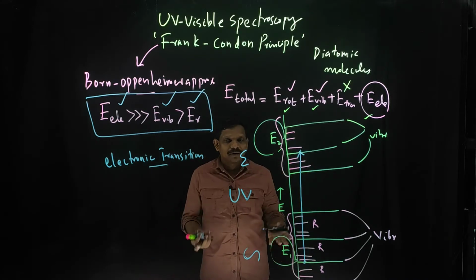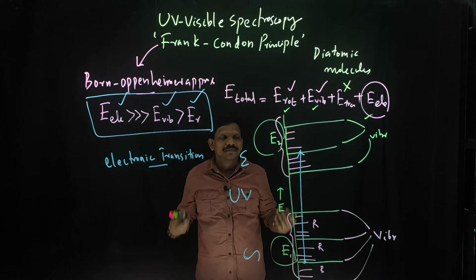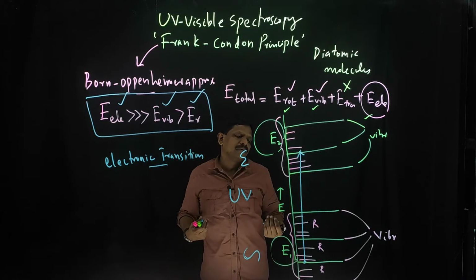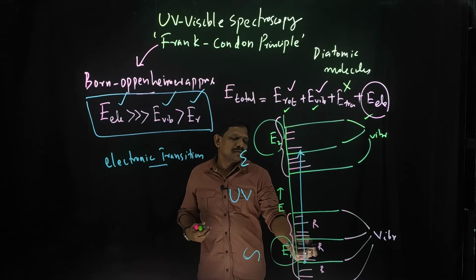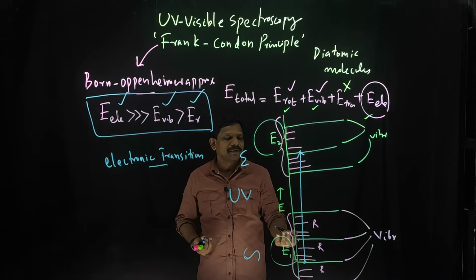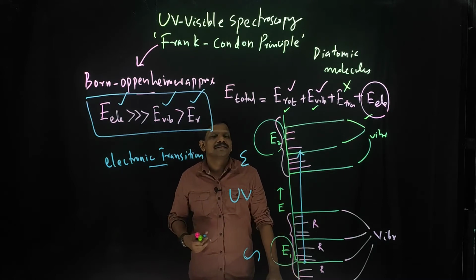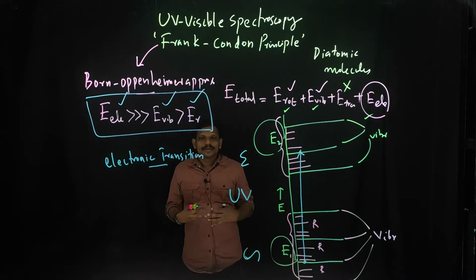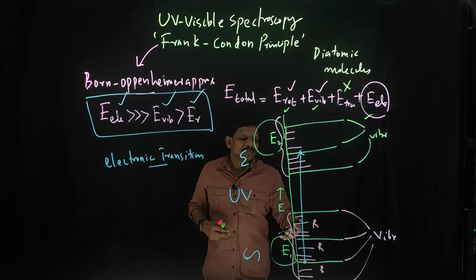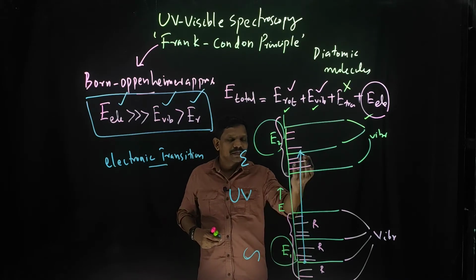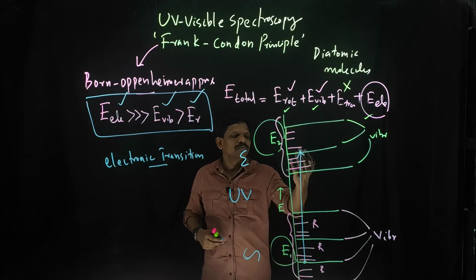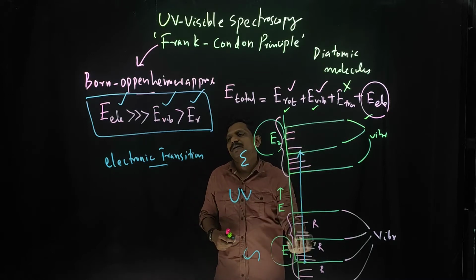This is known as vibronic coupling. The rotational state change may also happen, but it is very small compared to the vibrational energy changes. So at a detectable level, you can explain this as vibrational spectroscopy, known as vibronic coupling.